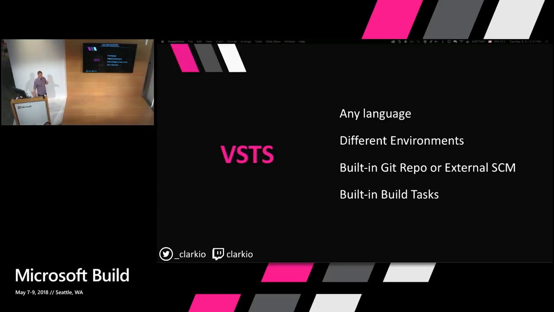So you have built-in ones. There's also ones, if it doesn't provide what you want there, you can look into a marketplace that has something over 500 build tests that other people have built, or you can go and create your own custom one, which would be written in something like PowerShell or even Node.js if you'd like. So let's take a look at what it's like to provision or deploy through a pipeline option here.